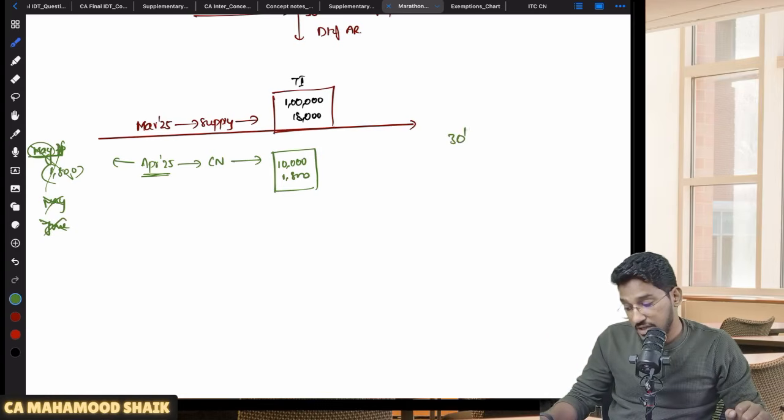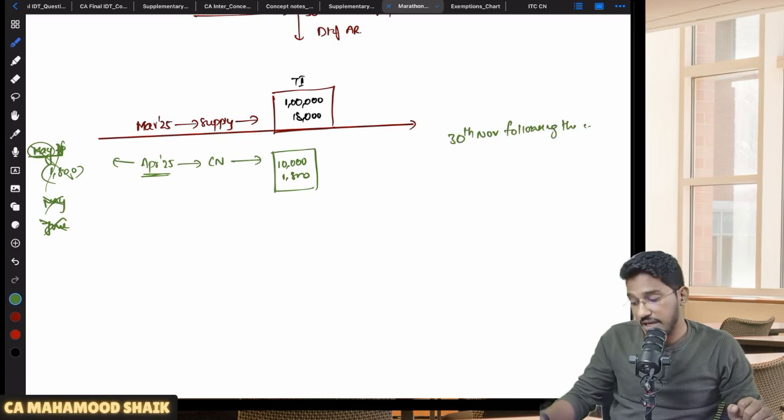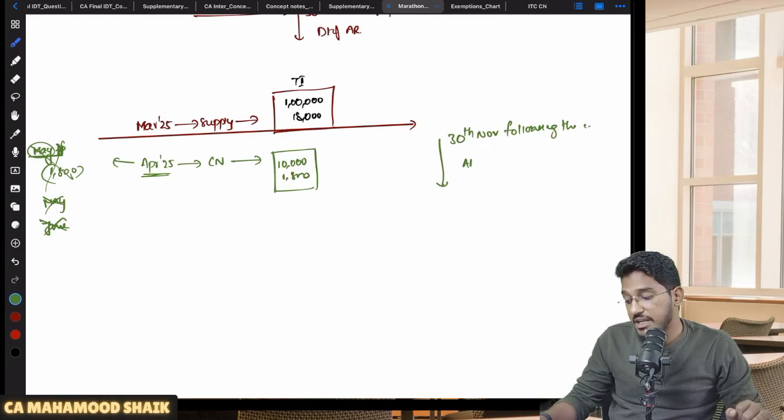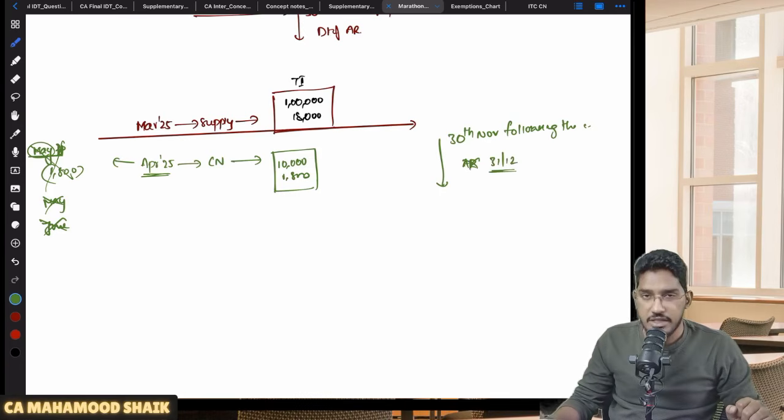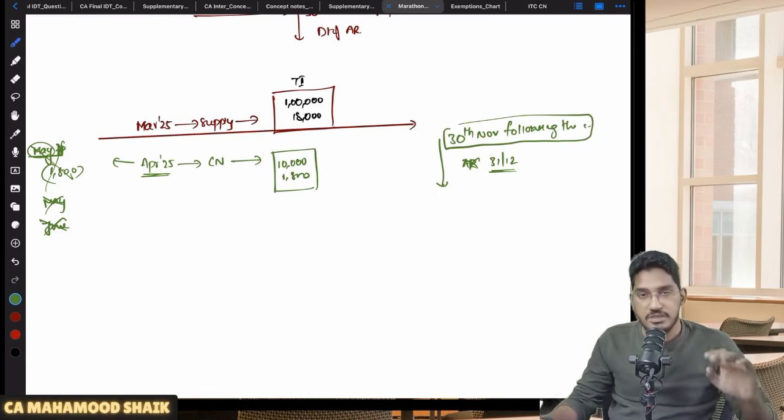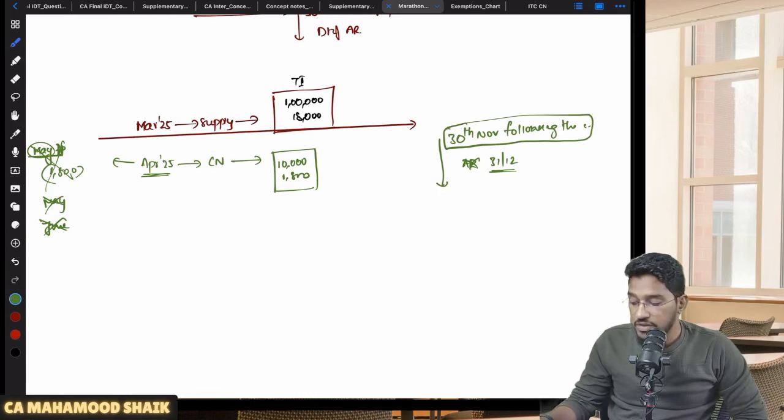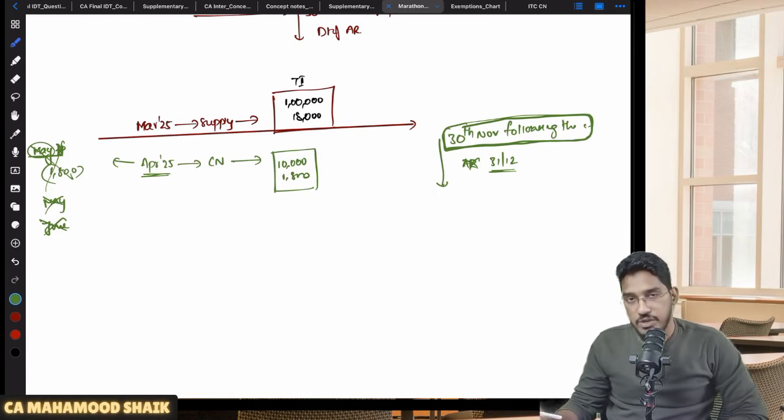They say 30th of November following the end of the financial year, or the date of filing of annual return, whichever is earlier. Let us say the annual return is filed on 31st of December. The annual return is later. We will consider 30th of November is only earlier, just for example's sake. Let us put it that way.